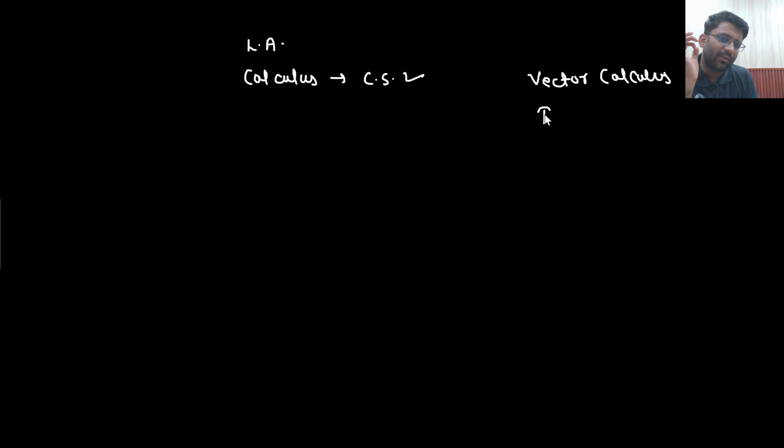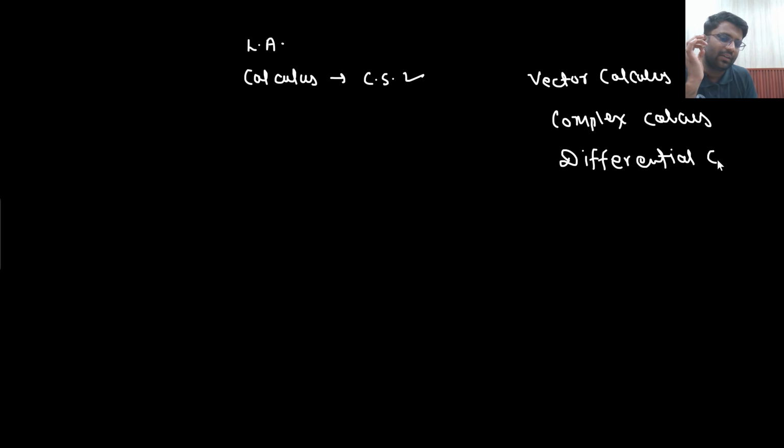Linear algebra we have completed, calculus we have completed only for the real variables. In the real variable calculus we have completed whatever is necessary for the CS branch. CS, EC, electrical, civil, mechanical, everywhere calculus is present, but in all other branches except CS, there is vector calculus as well. There is real variable calculus as well. Not real variable, complex variable calculus is also there. So I will call it complex calculus. And there are differential equations as well. This particular topic also I will keep in calculus only.